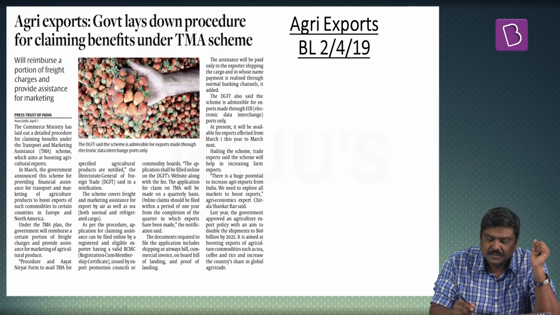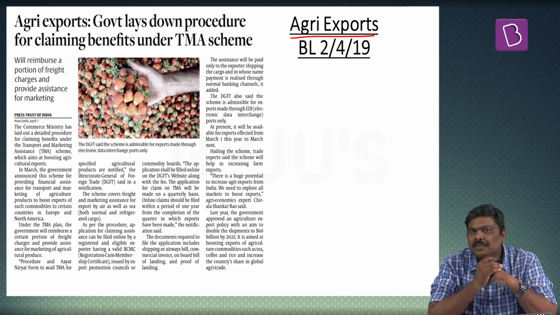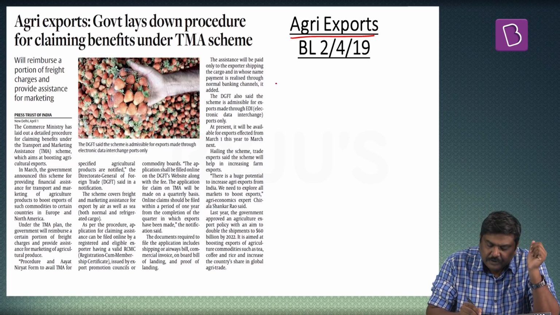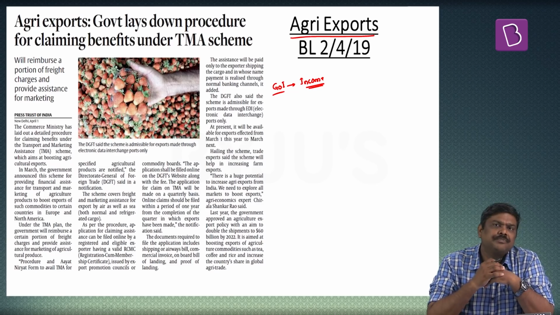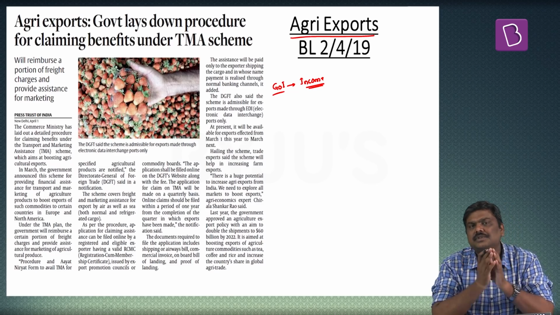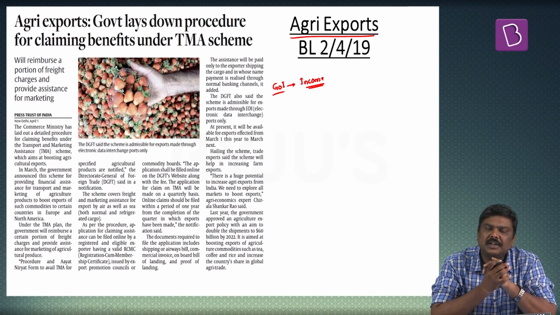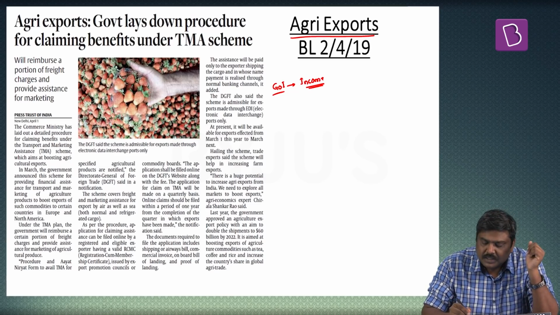The first article is related to agriculture exports. Please understand, Government of India has stated that they want to double the income of the farmers by 2022. And to double the income of the farmers, they have implemented a host of reforms. One of the latest reforms that has been announced by Government of India is the agriculture export policy.